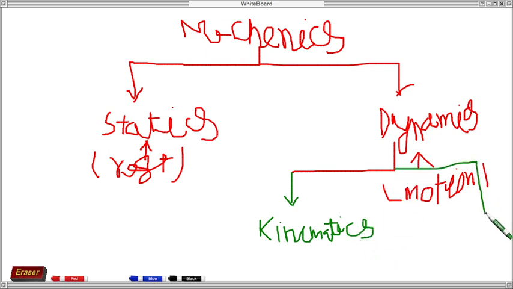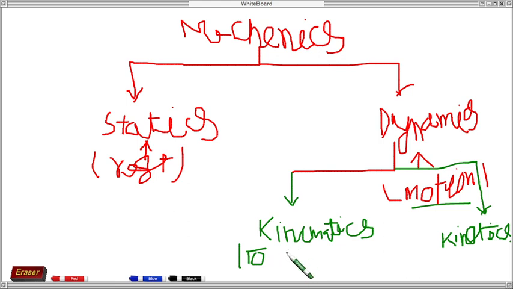One is kinematics and the other is kinetics. Kinematics is about knowing the motion, because dynamics is the study of motion. We study motion in the kinematics portion.